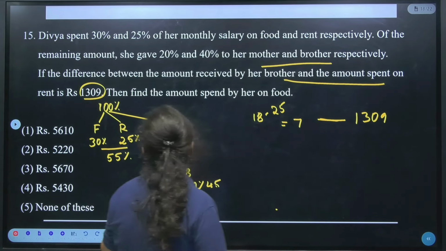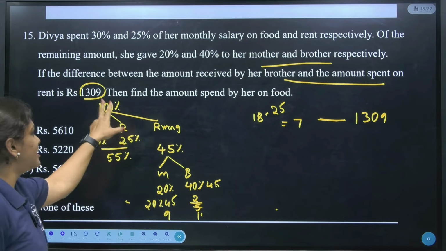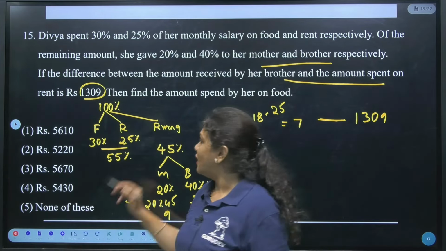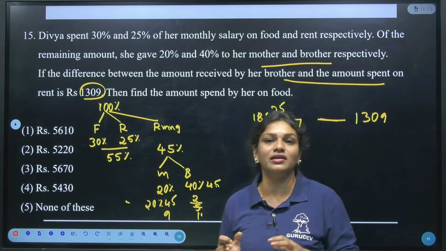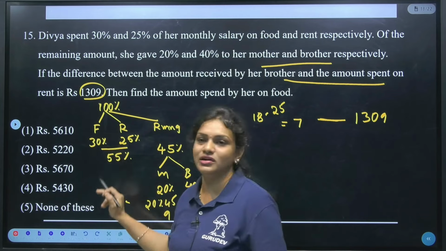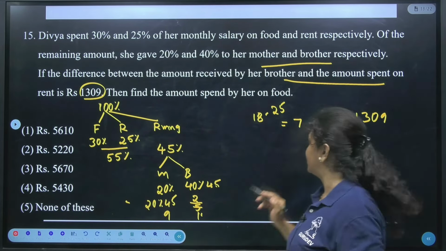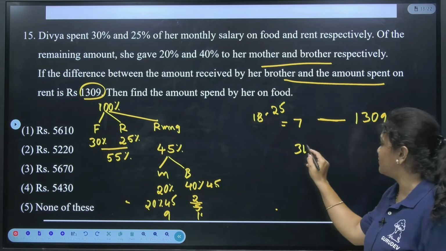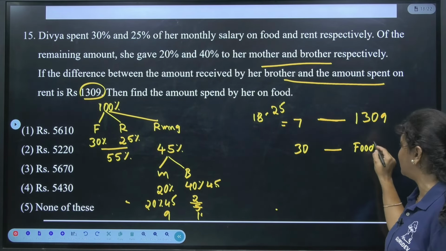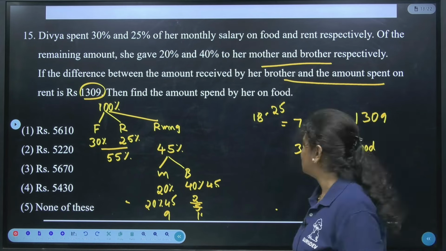Further, what is the question they are asking? Find the amount spent by her on food. Yes. According to the question, we want to find the amount spent on food. How much has she spent on food? Isn't it 30%? Yes. This 30%, according to the question, is how much? That we have to find. Is it clear? So calculate this.